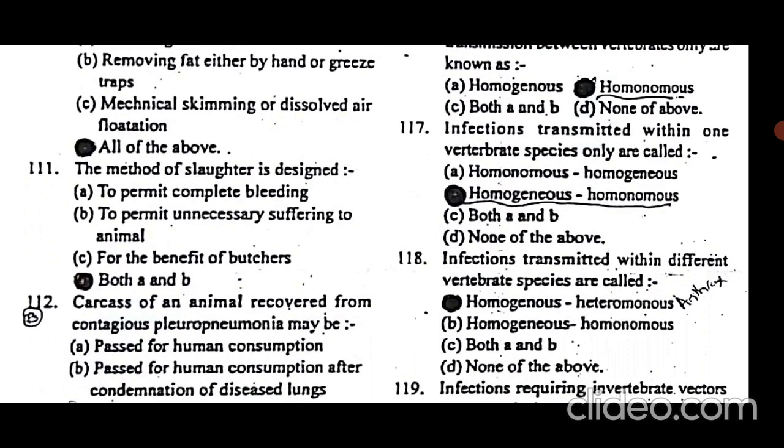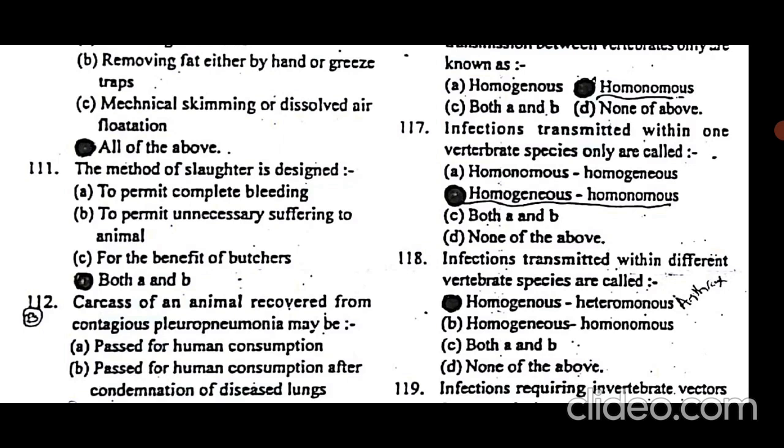There are also some other methods used to bypass the pain of slaughter, but the slaughtering method should permit complete bleeding and not permit unnecessary suffering.